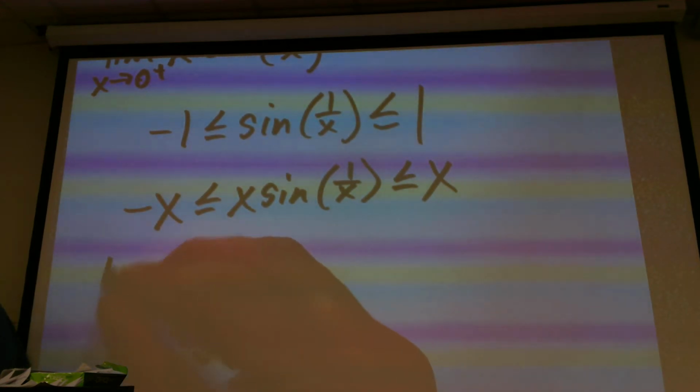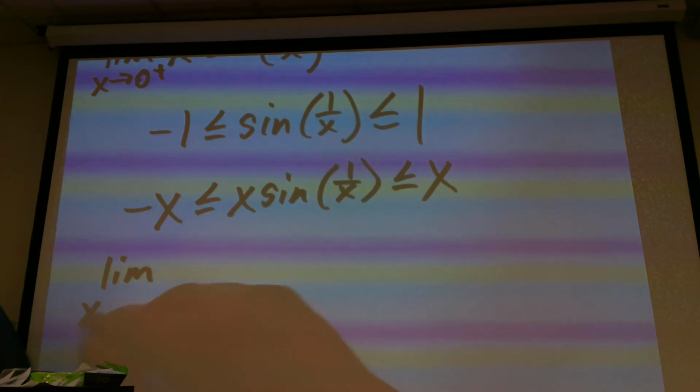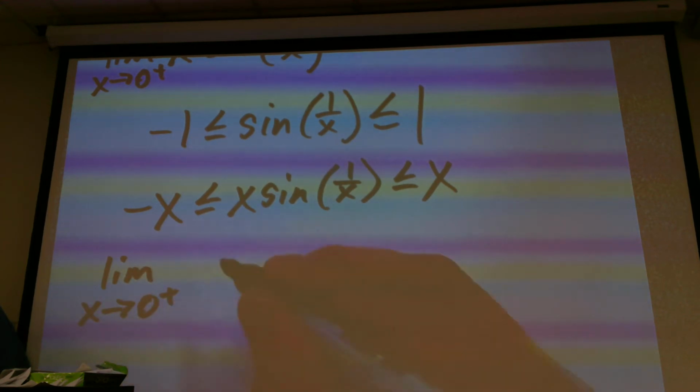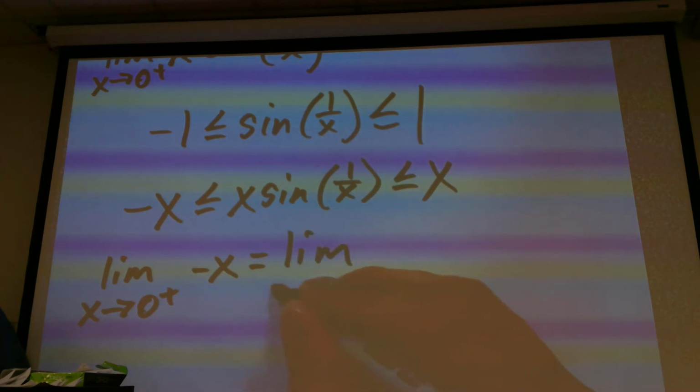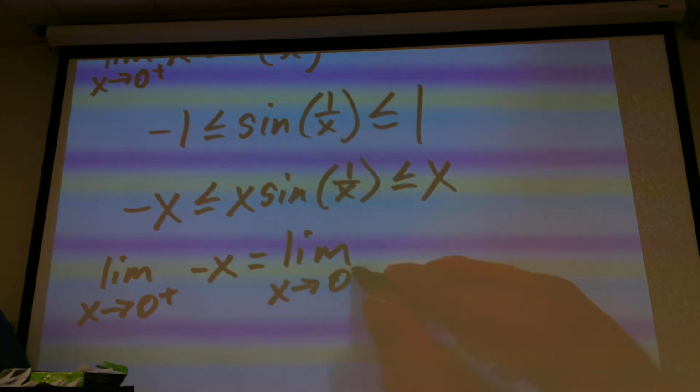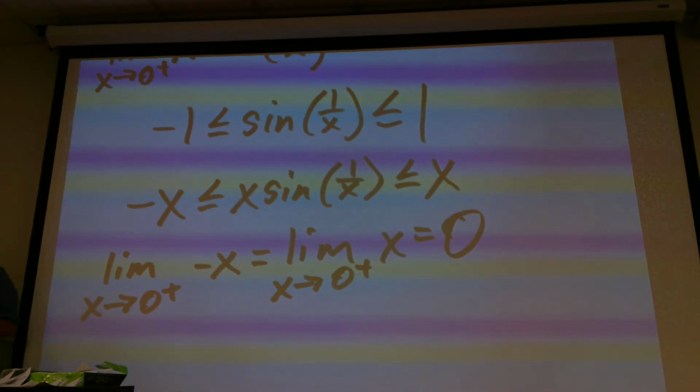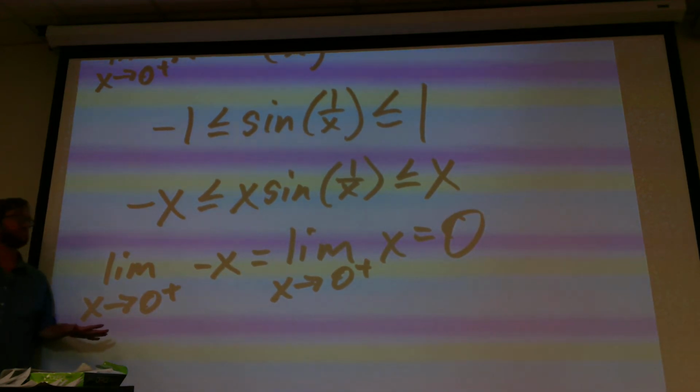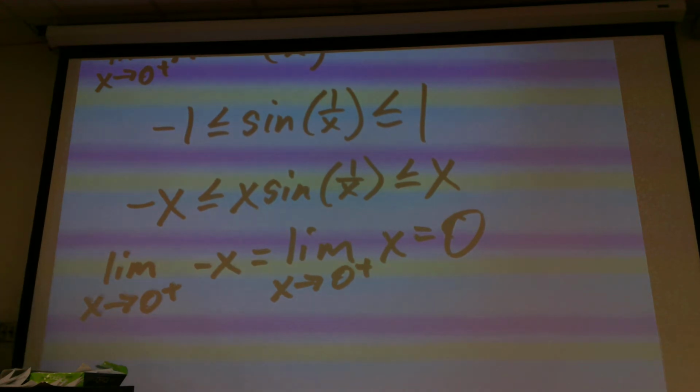So, the limit as x tends towards 0 from the right of negative x will equal the limit as x tends towards 0 from the right of x. Both of those are going to 0. Okay?